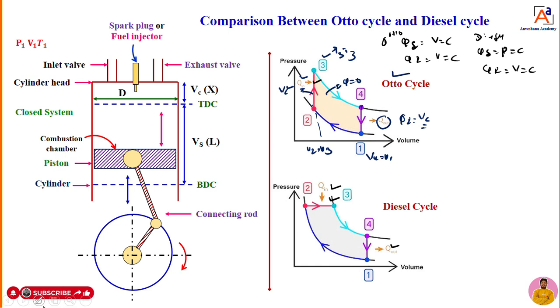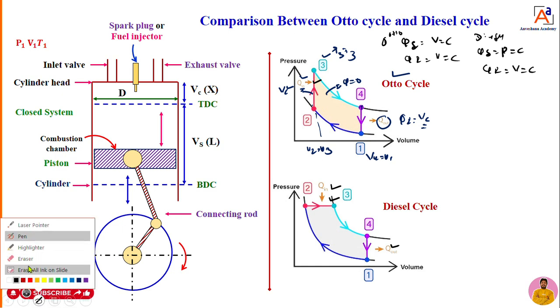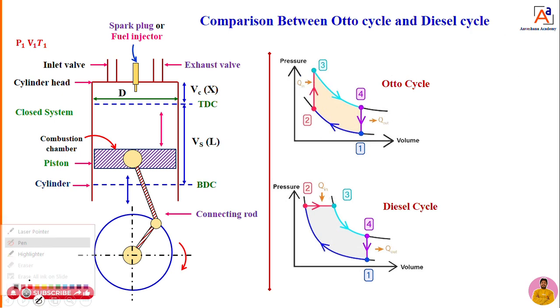Okay, now how to write the equations? Now you are supplying a certain amount of heat at constant volume. That means Qs is equal to m into, we can take the specific heat at constant volume, that is m into Cv into the temperature difference, T3 minus T2. So heat is supplied at constant volume, Cv.